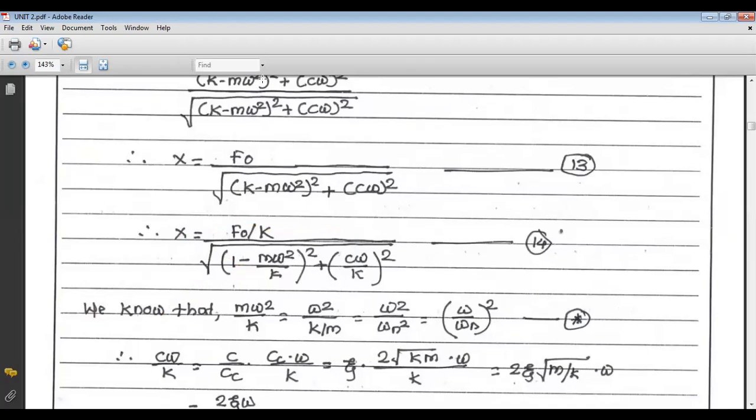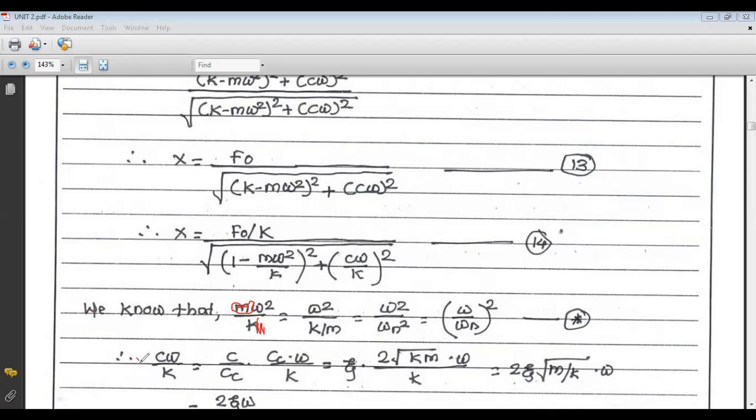The final equation of x is f0 upon k, where we have divided numerator and denominator by k. So we get f0 upon k times the square root of (1 minus m omega square upon k) whole square plus (c omega upon k) whole square. Now we know what m omega square upon k is. If m goes to the denominator, we know that k by m is omega n square, and in the numerator there is omega square. So omega square upon omega n square is nothing but (omega upon omega n) square. So the term m omega square upon k we can write as (omega upon omega n) square.